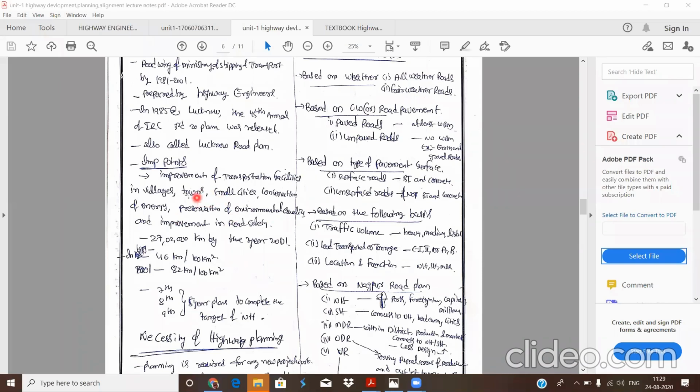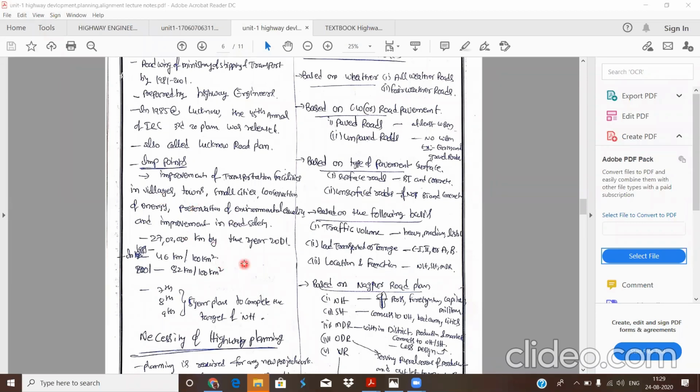So after this third 20-year development plan, it gives improvement not only in urban areas. If road development is not going in a good manner, improvement in transportation facilities in villages should also be present to develop our country. So these are the main important points recommended in the third 20-year road development plan.